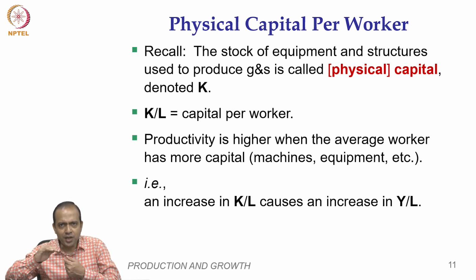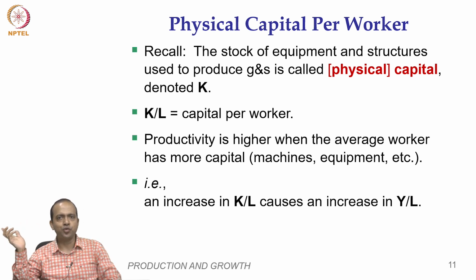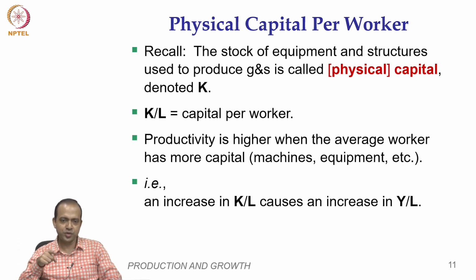So, your productivity is enhanced when you are allotted some amount of capital in terms of equipment, machinery, and so on. So, capital per unit of labor causes output per unit of labor to improve. That is why we say that K by L, which is capital per unit of labor, is a single most important determinant of Y by L, which is productivity.